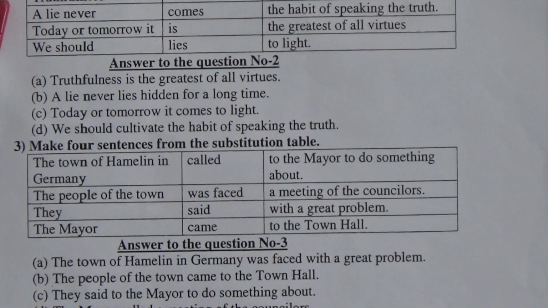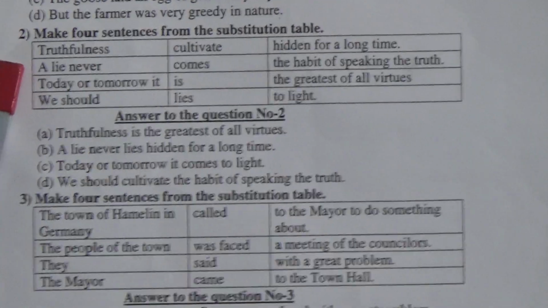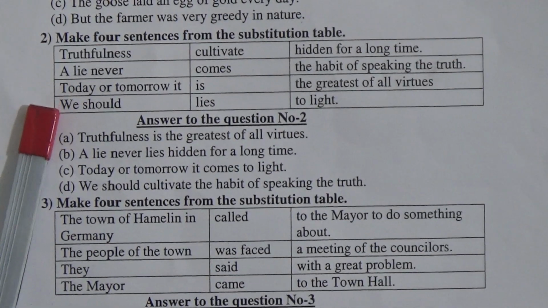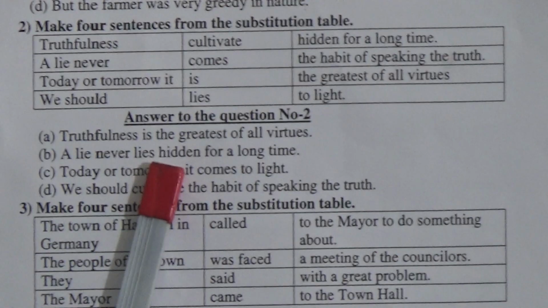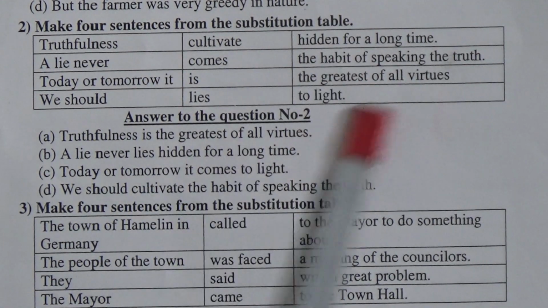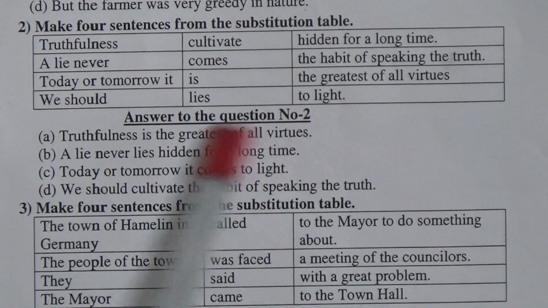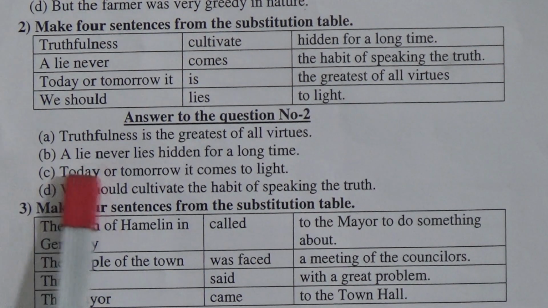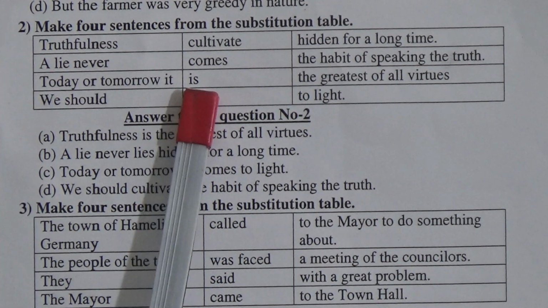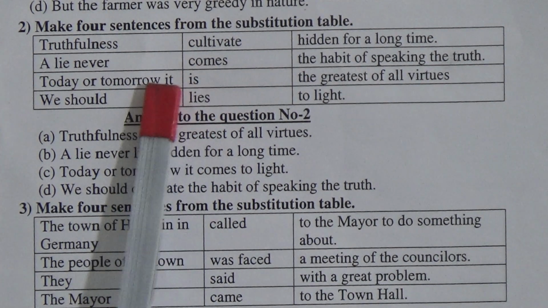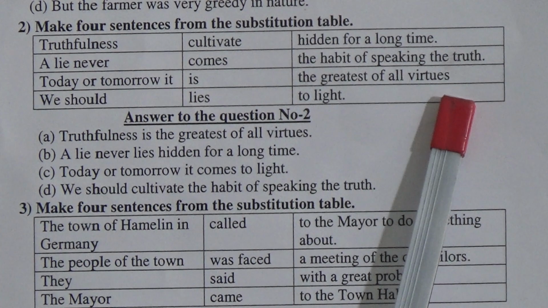We'll move to number 2. Make 4 sentences from the substitution table. Truthfulness, a lie, today or tomorrow, we should. 4 subjects are given, and in the third box 4 sentences are given. Truthfulness is 1, that's why it will be is. Truthfulness is the greatest of all virtues.